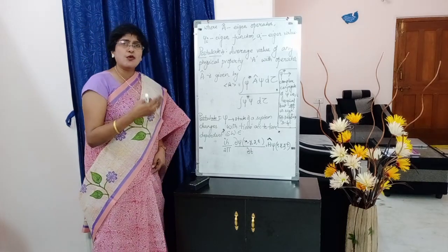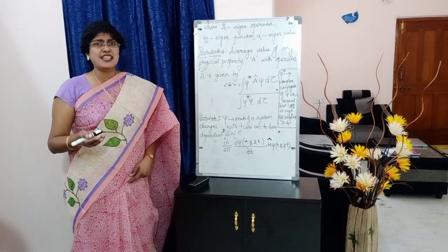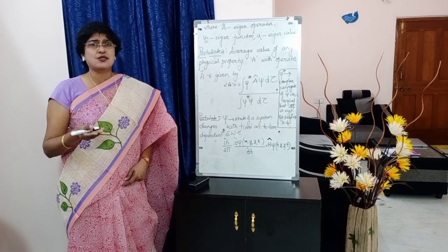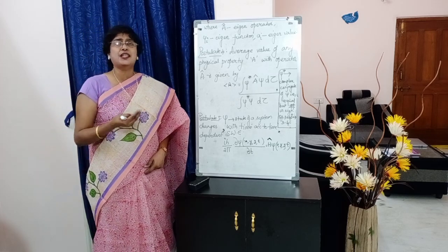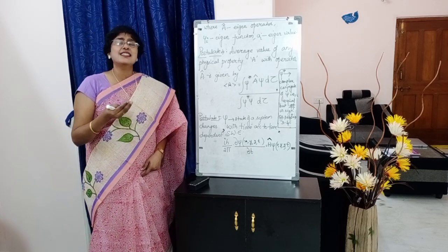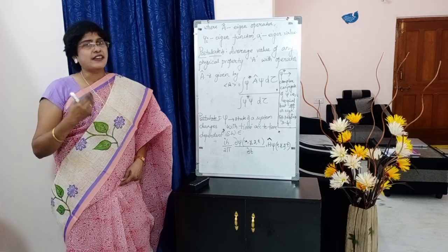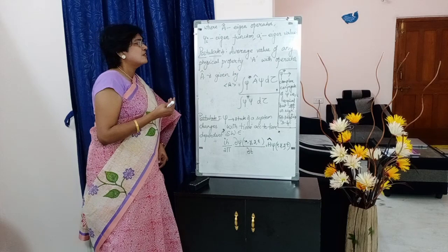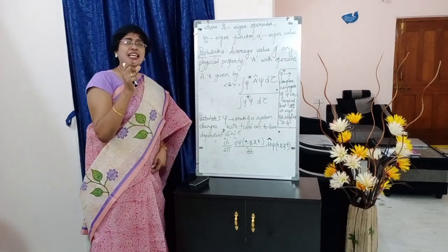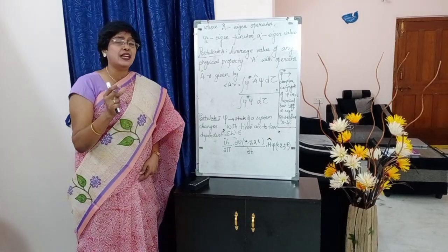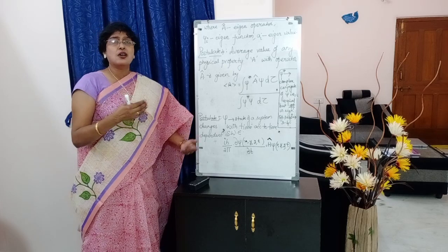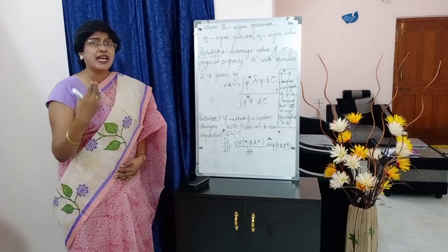So we have seen what A is and what A cap is, right? By this time you might have understood. A is nothing but the physical property of the system. A cap is the operator by which the physical property is characterized. Now, suppose you take the average value of any physical property, how do we put it in the form of an equation?